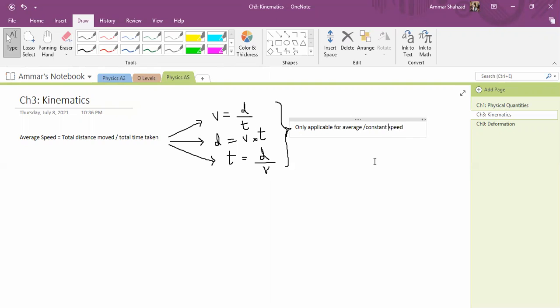So if you have an average speed or a constant speed throughout the journey, only in that case can you apply these formulas. If your speed is changing, so let's say your object is accelerating, then you cannot apply these formulas. So let's say you are dropping a ball at some height. At first it is at 0, then it increases its speed. In that case you cannot apply these formulas because the speed is not constant. Okay, so that's one thing we have to worry about.